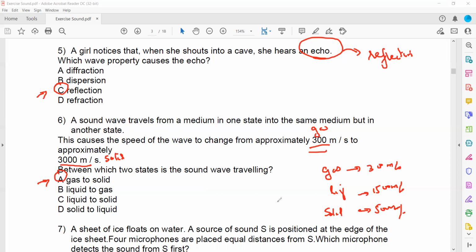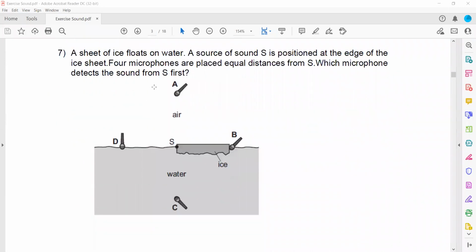Any doubt till this point? In question 7, a sheet of ice floats on the water. A source of sound is positioned at the edge. So this is the source of the sound. In the question, which microphone detects the sound first? Which will take the shortest time?